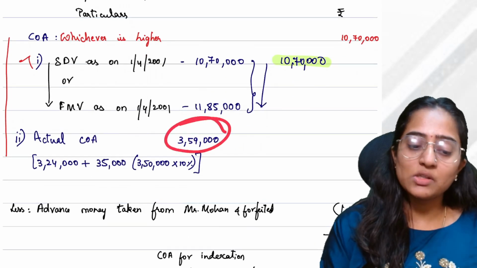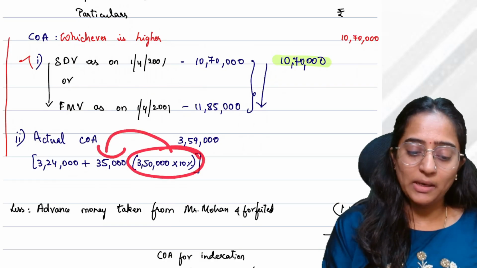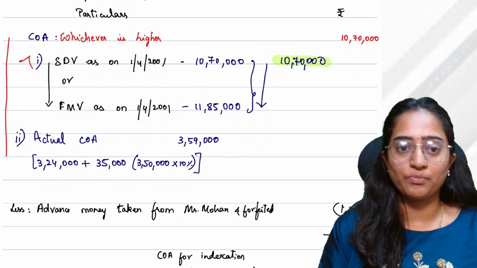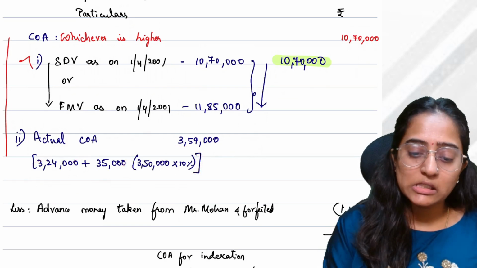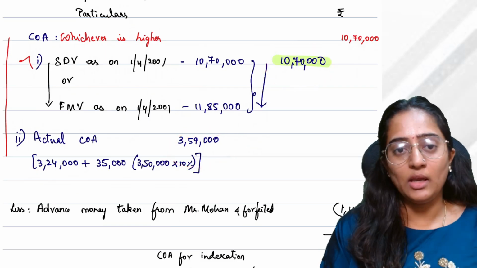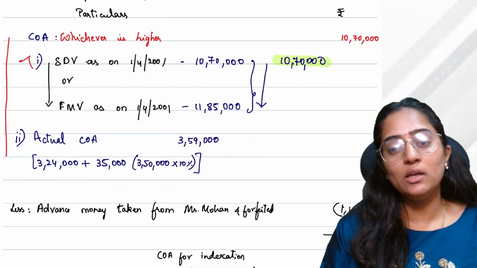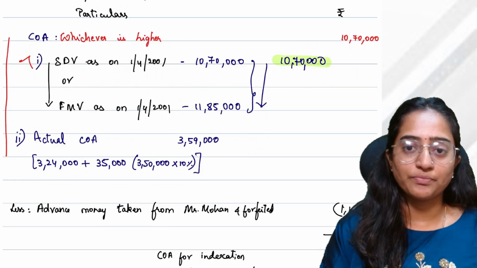Out of these two, whichever is lower is 10,70,000. But you have the actual cost of acquisition, no? 3,59,000. We already know how we got this. That is, out of this 10% you have paid, so the total is 3,59,000. Out of this, whichever is higher, the cost of acquisition would be whichever is higher.